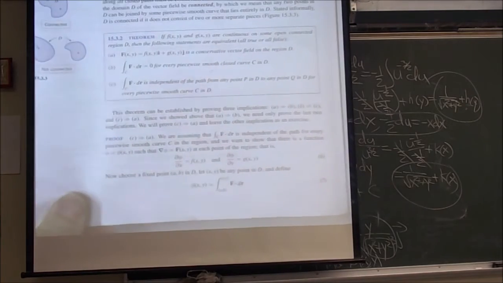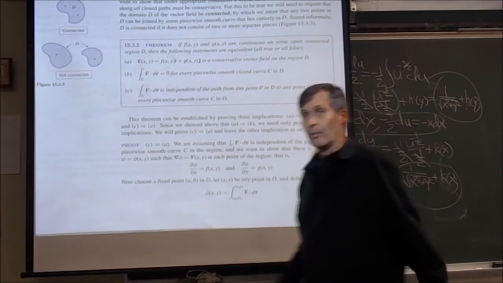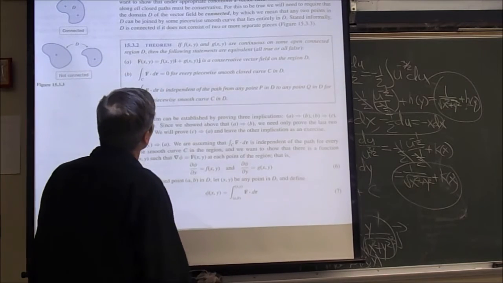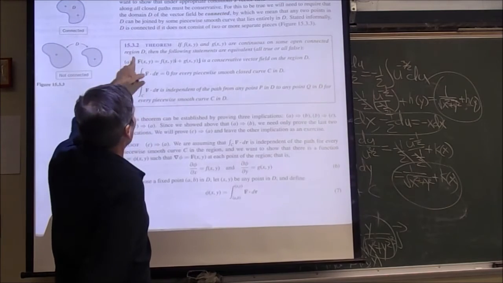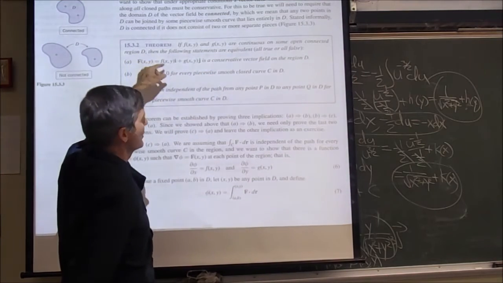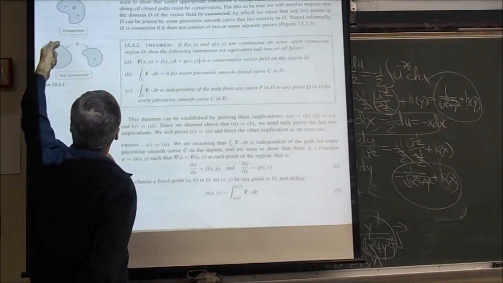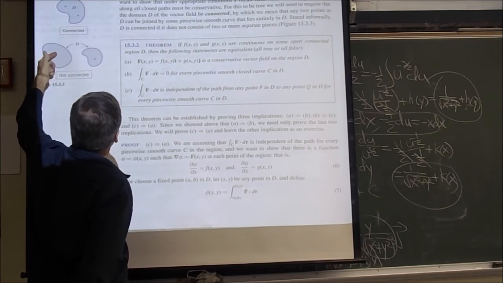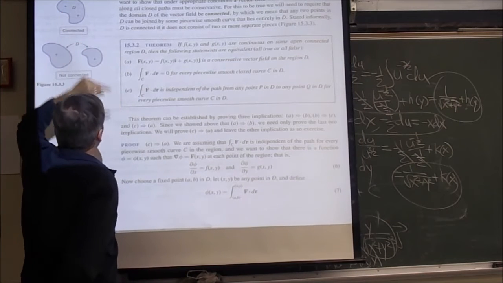Now I like the way your book has organized this material because they have boxed just the right stuff in here. What this says is the following interesting results. Both F and G are continuous in some open connected region D. That connected meaning it's not broken into pieces. You can take a path and get from any point in the region to any point in the region. So this is not connected. You can't take a path from here to here. But this one is connected.